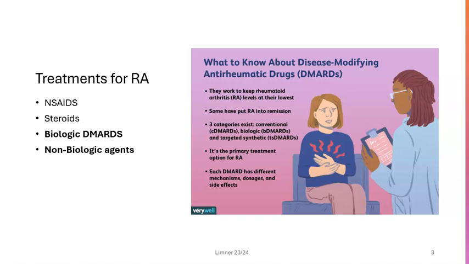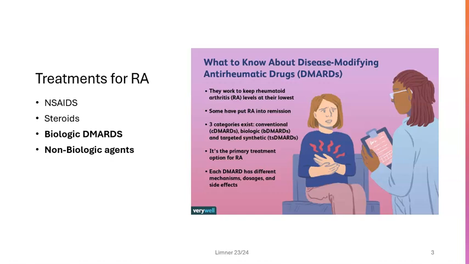So the treatments that the module goes in and talks about are 4 things: non-steroidal anti-inflammatory drugs. So this would be for a milder case. You could see aspirin or ibuprofen, something like that to treat the inflammation. If it's more significant, we could go towards steroids. So we could see corticosteroid therapy. And then the ones that they really key in on, and that's why I have them bold, are the biologic DMARDs and the non-biologic agents.